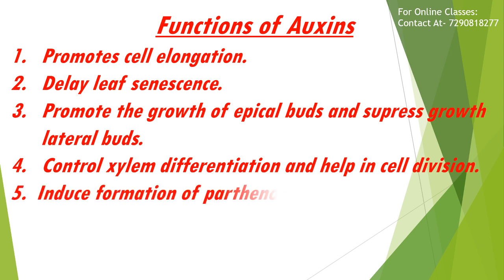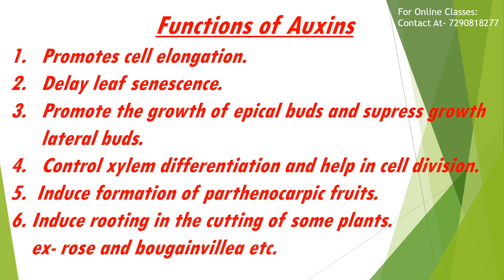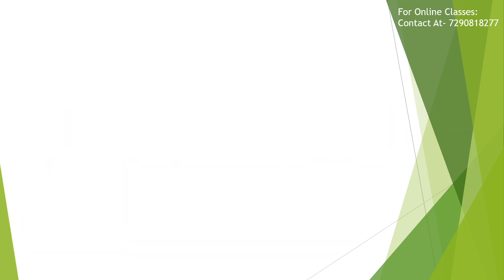They induce rooting in the cuttings of some plants like rose, bougainvillea, etc. Due to the effects of auxins, fruit formation without fertilization takes place in fruits like apple, tomatoes and bananas, etc. This phenomenon is called parthenocarpy, and the fruits are called parthenocarpic fruits.